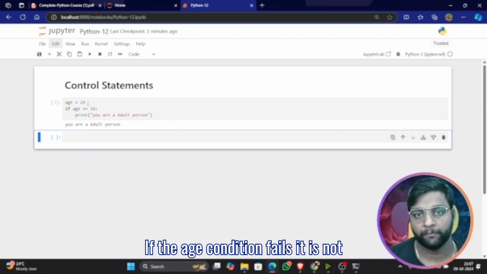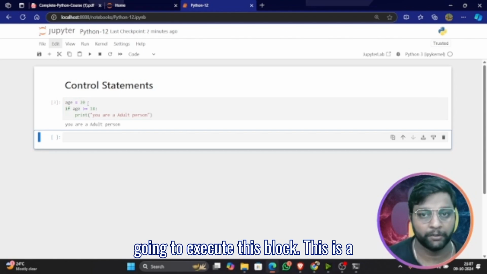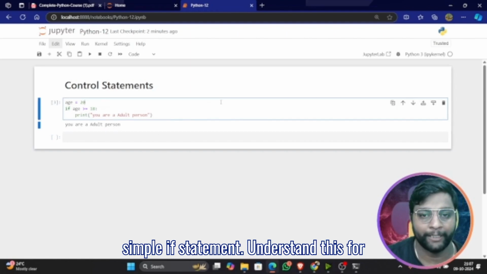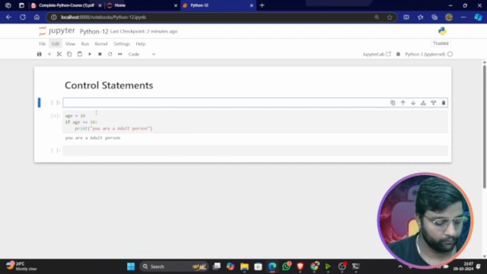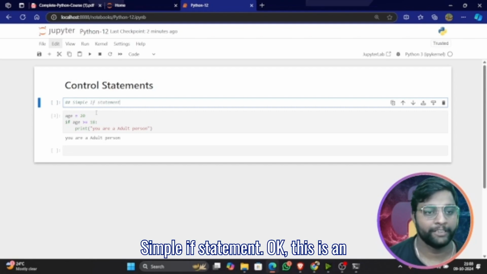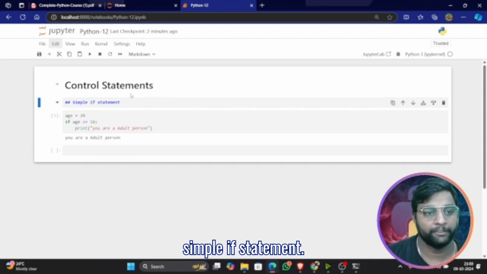If the age condition fails, it is not going to execute this block. This is a simple if statement. Understand this for now.